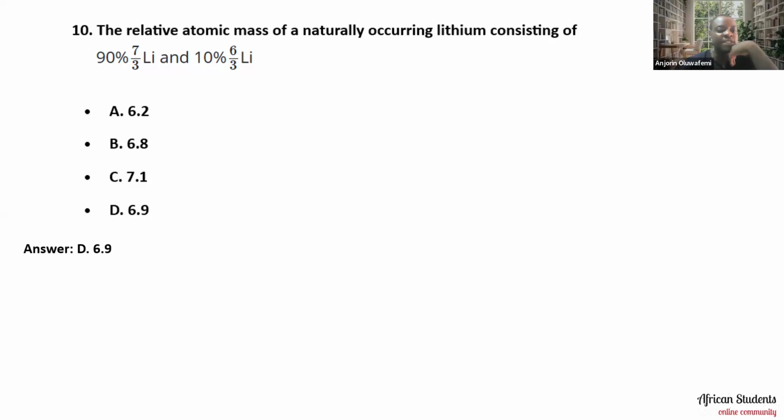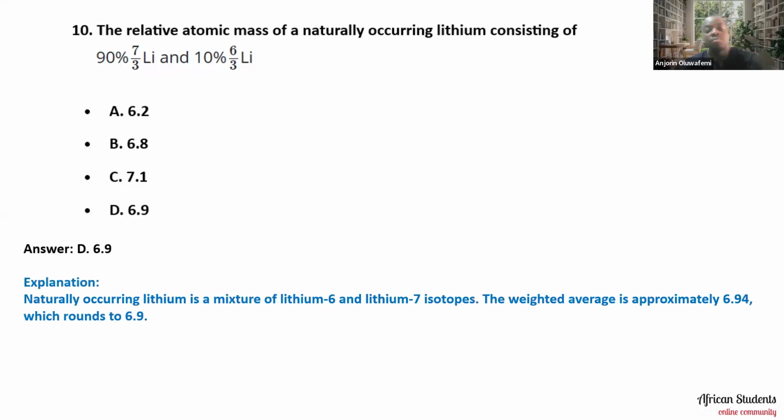Now, the answer is 6.9, and basically, naturally occurring lithium is a mixture of lithium-6 and lithium-7 isotopes. The weighted average is approximately 6.94, which is 6.9. How did we come about that? All you need to do is 90 multiplied by 7 divided by 100, and then plus 10 multiplied by 6 divided by 100.